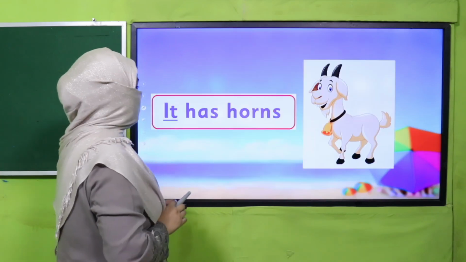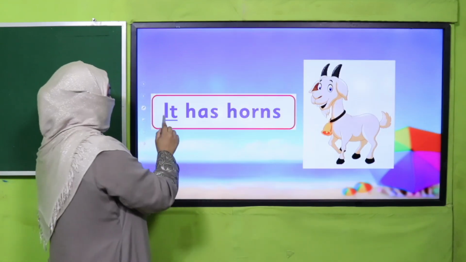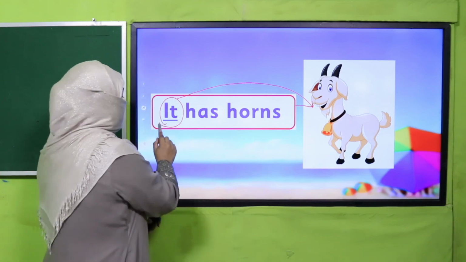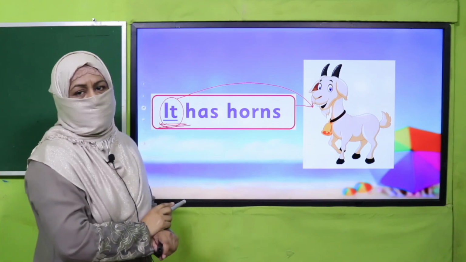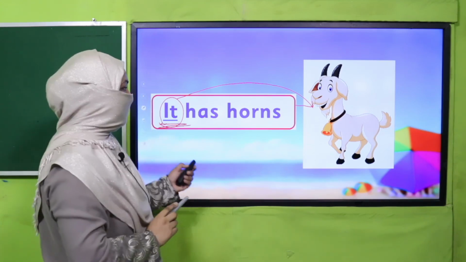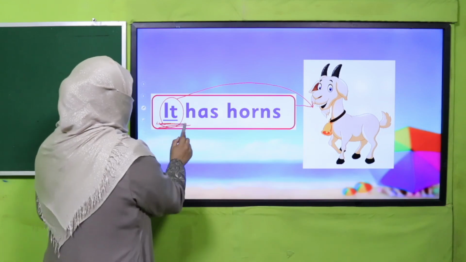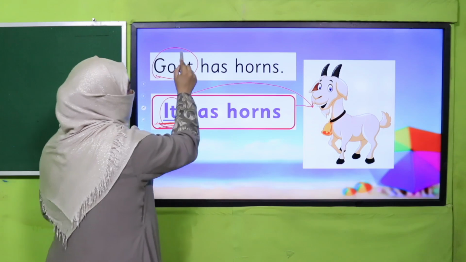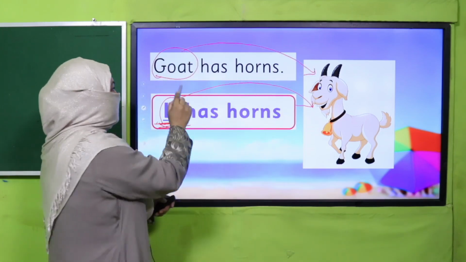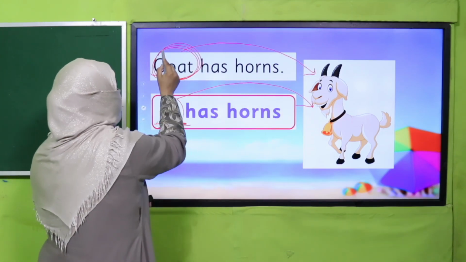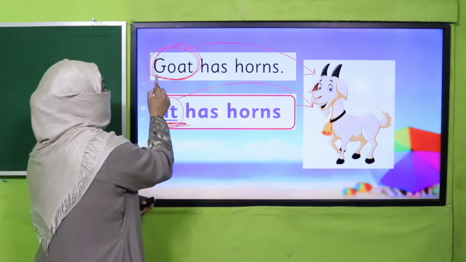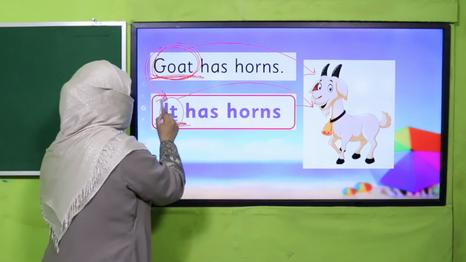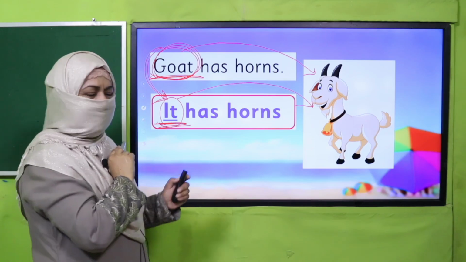So, the next substitution word is "it." "It has horn." And we use this substitution word for things, either living or non-living. So, what has this substitution word replaced? God. God has horn, right? So, this God is a naming word which we have replaced with "it." So, whenever there is a naming word for things, we will replace it with the substitution word "it," right?